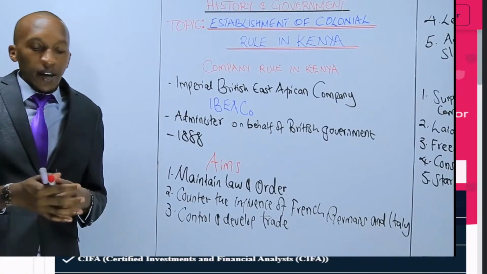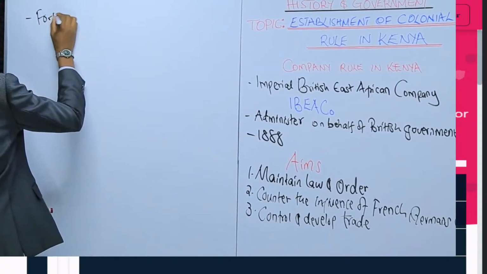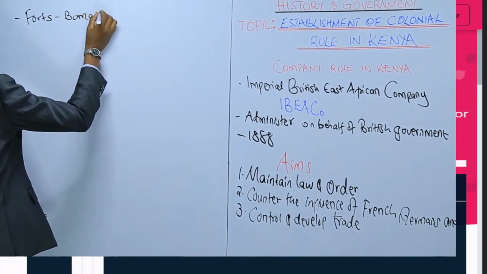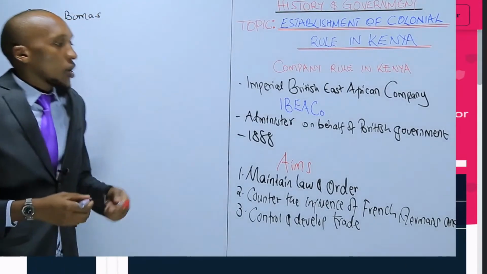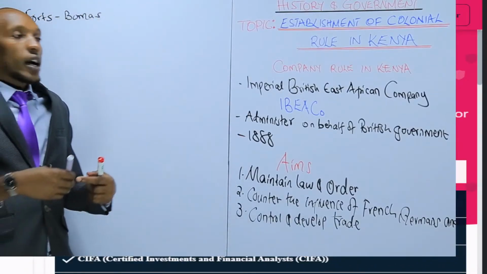They made forts, which were also referred to as bombers, at different areas where they could store trade commodities and where they could live.